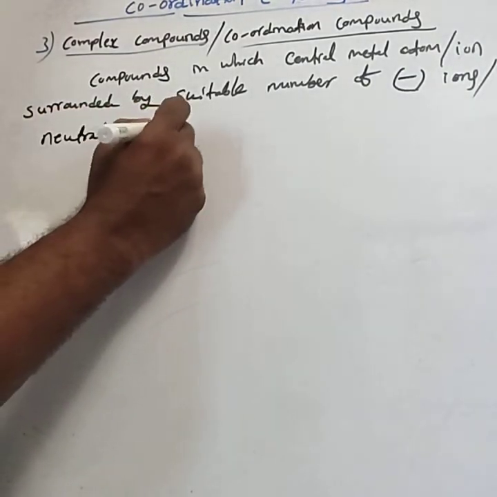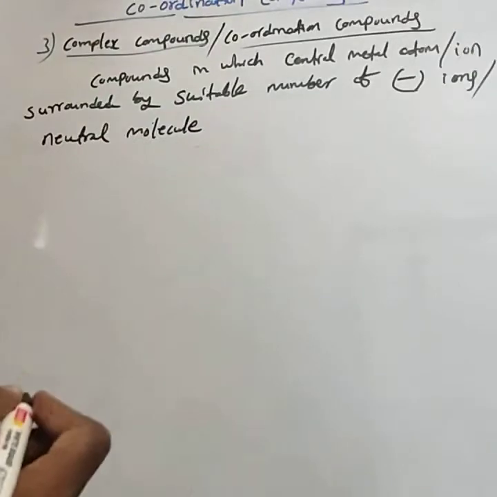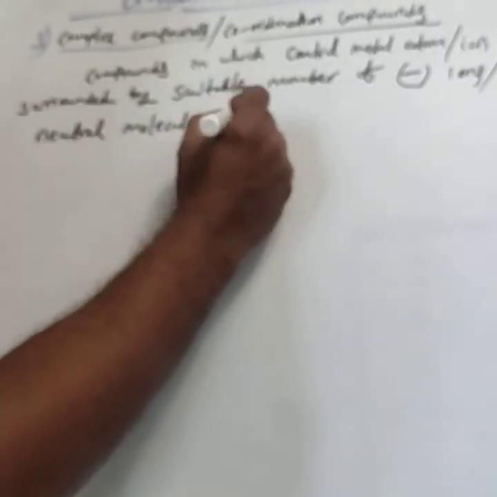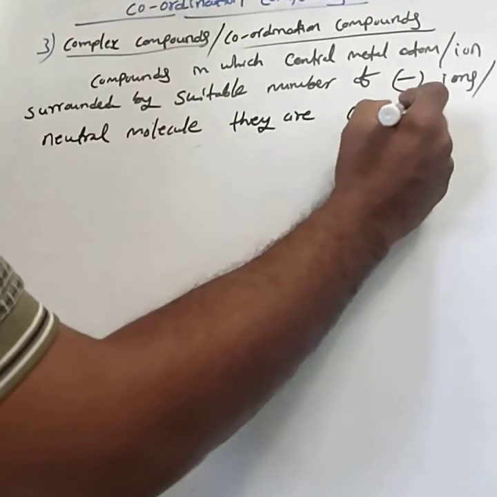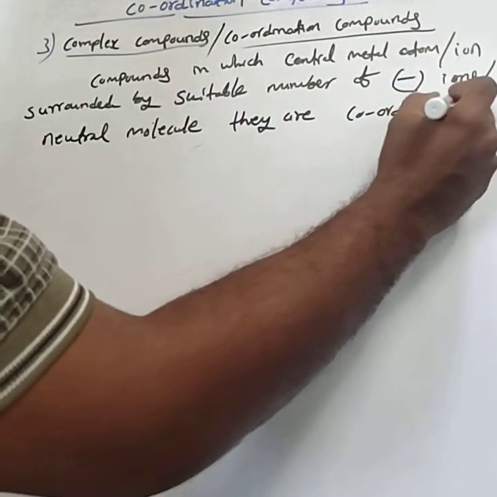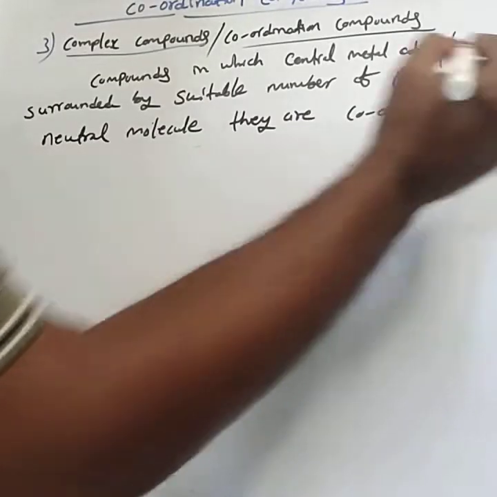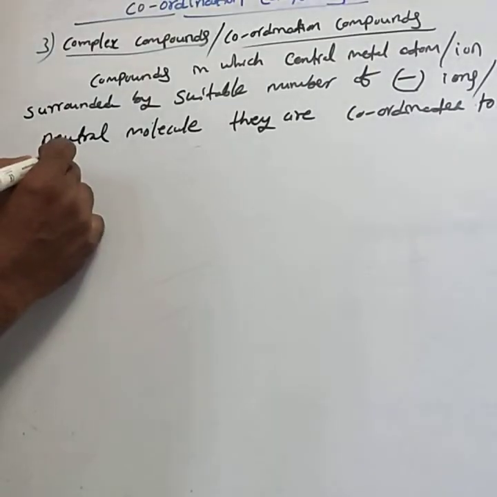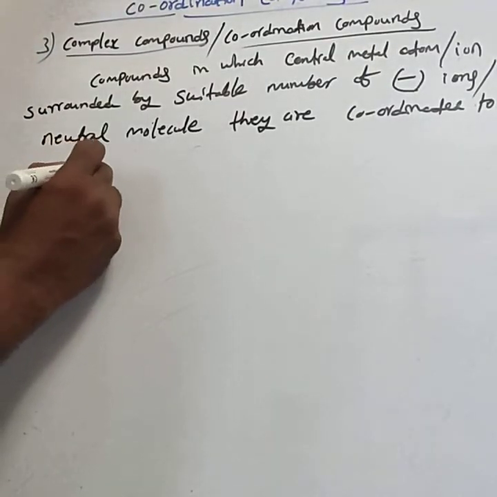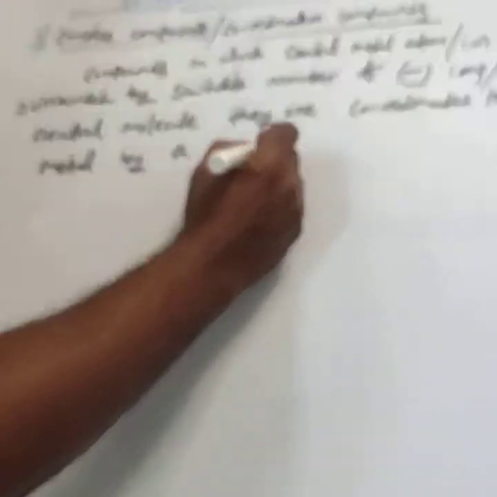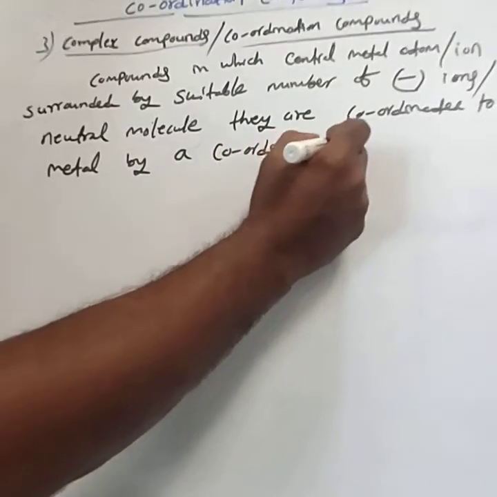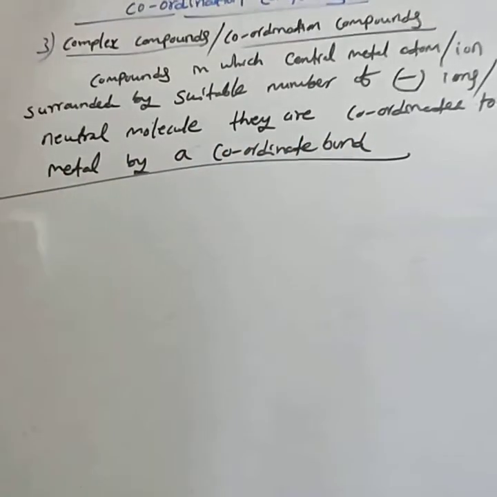Sometimes it may be negative ions, maybe neutral molecules. They are coordinated, bonded to the metal atom by a coordinate bond. Those are called complex compounds.